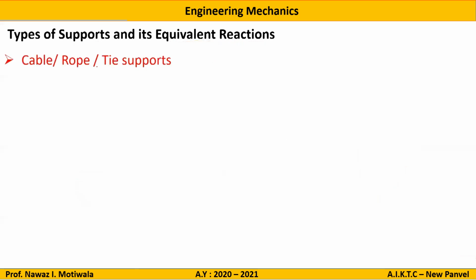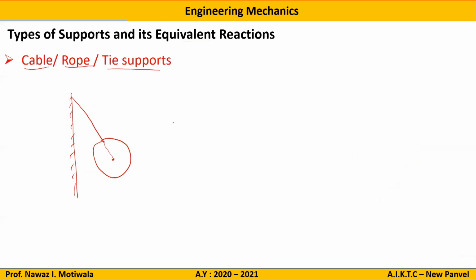Next type of support is a cable or a rope or a tie support. So let me give an example. Let us say there is a cable here and this ball is supported by a cable at the center. So now there is a support to the ball or the cylinder with this cable.